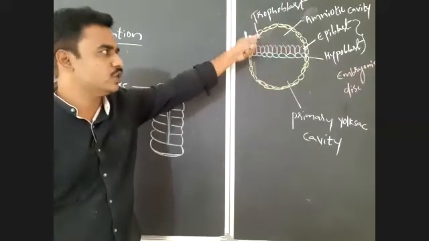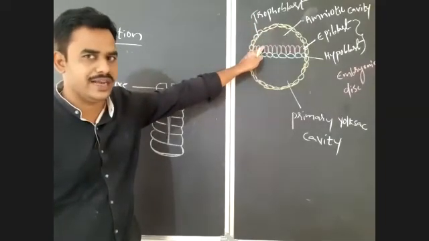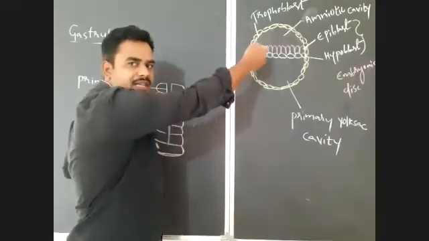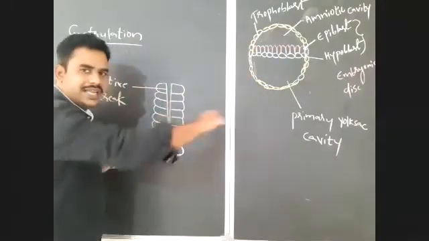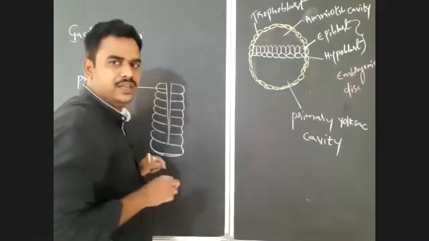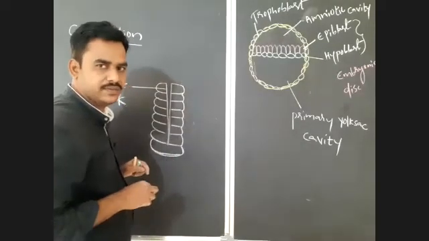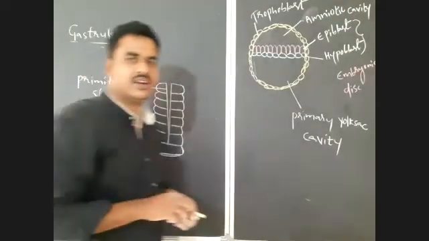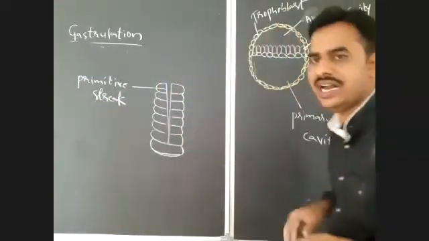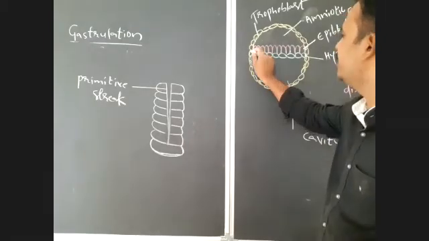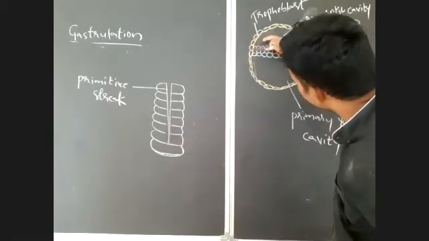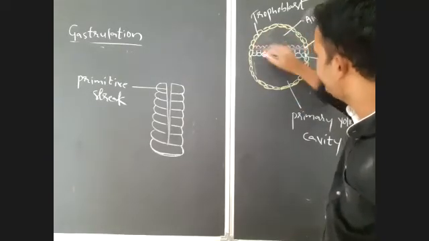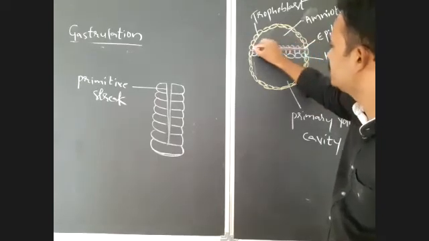I drew the dorsal side of the epiblast vertically, but here it is in a horizontal manner, and that you should notice. It will form horizontally in the posterior to anterior direction, starting from the posterior end and moving towards the anterior end. For visibility, I am showing it on the ventral side. So like this, there is formation of a primitive streak.